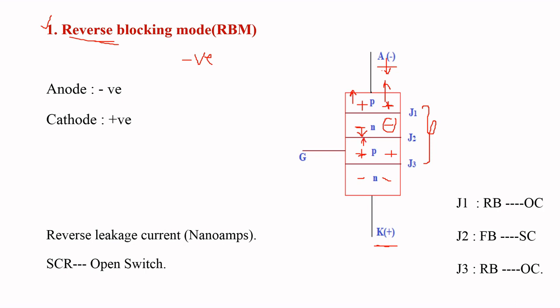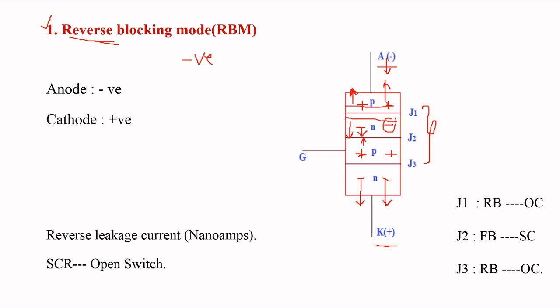Similarly, the N layer has the negative charge and the cathode is positive. There is an attractive force between these two charge carriers, meaning electrons present in the N layer are going to move downwards. Now, if we observe the width of junction J1, it increases. Why? Because holes are moving upwards and electrons are moving downwards. So the width of junction J1 increases.